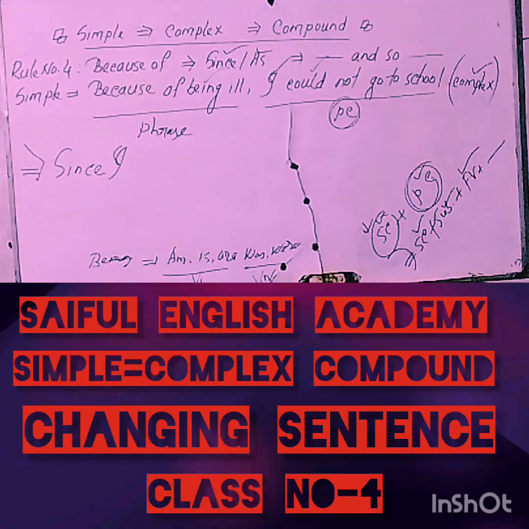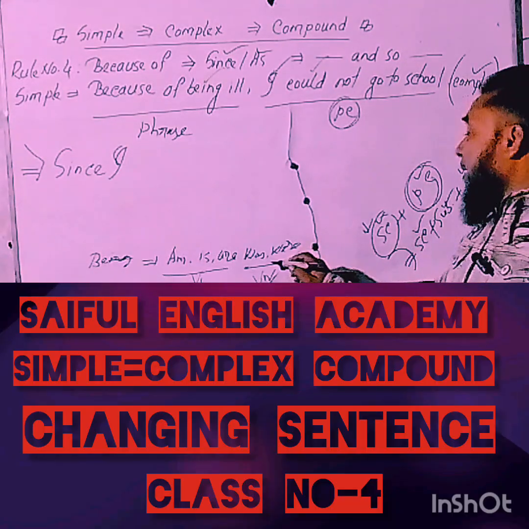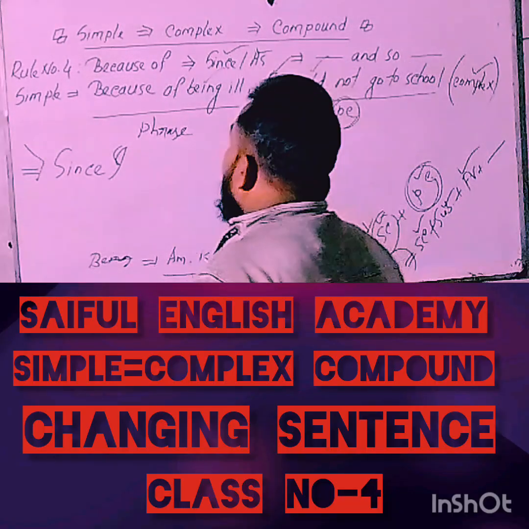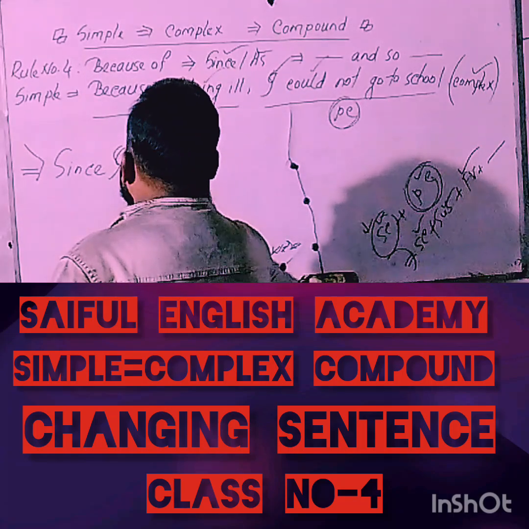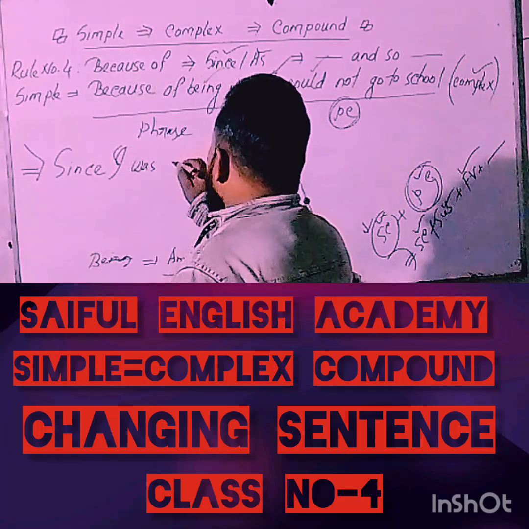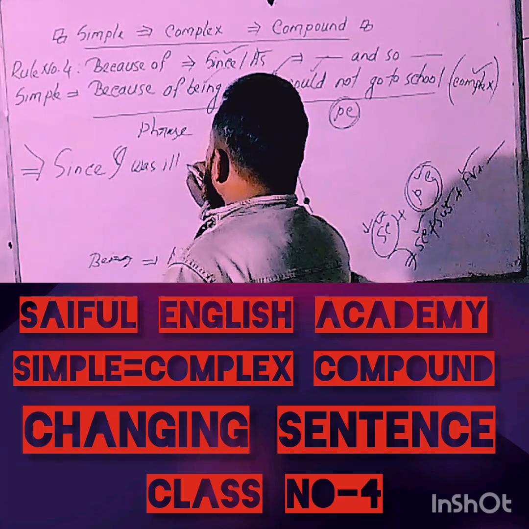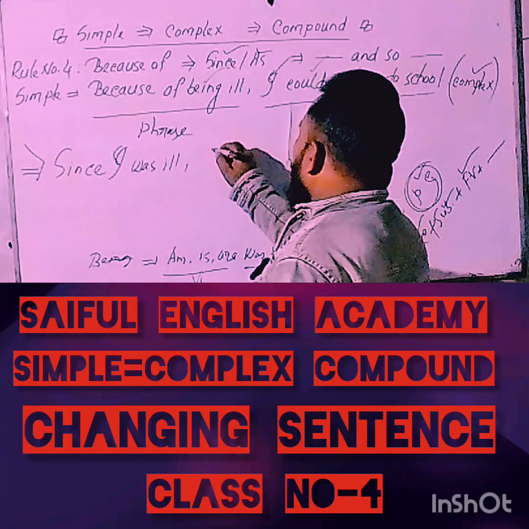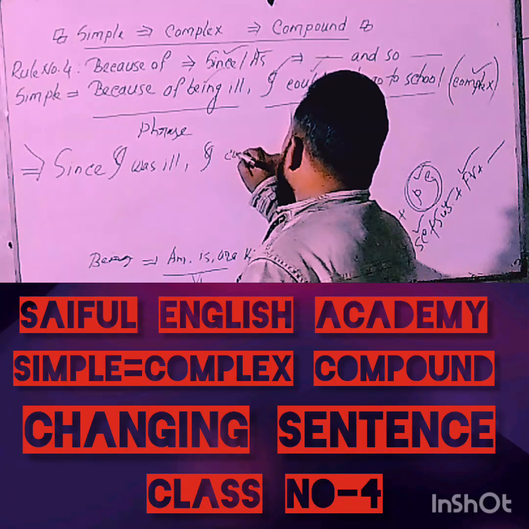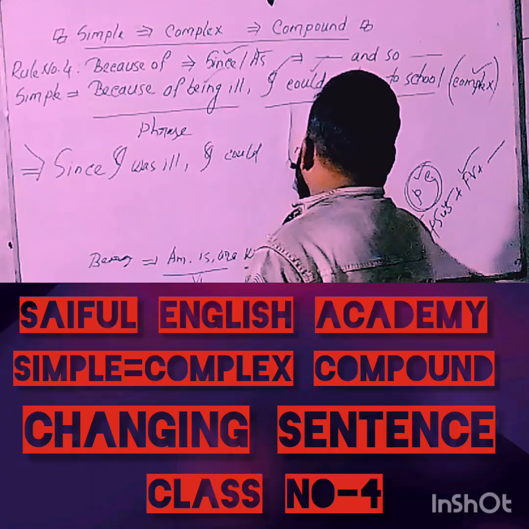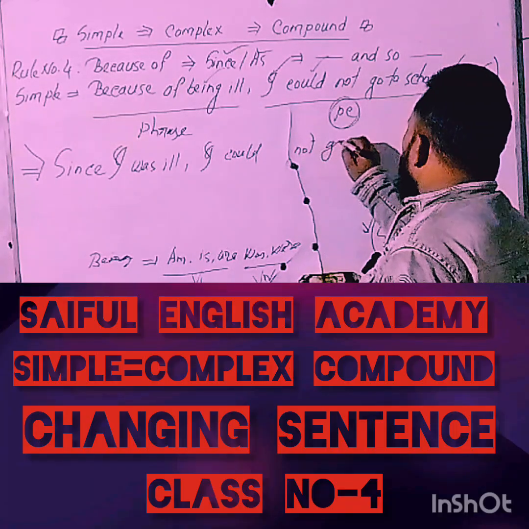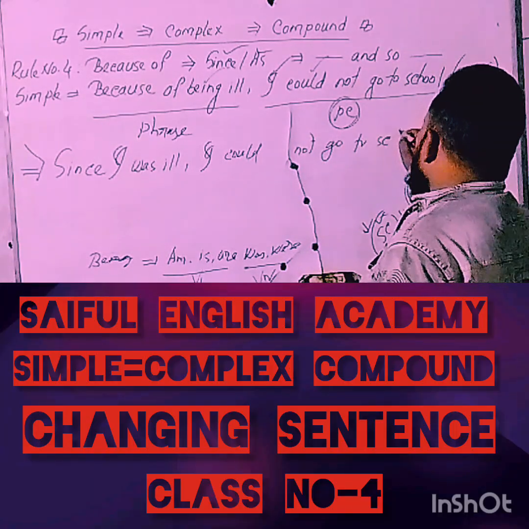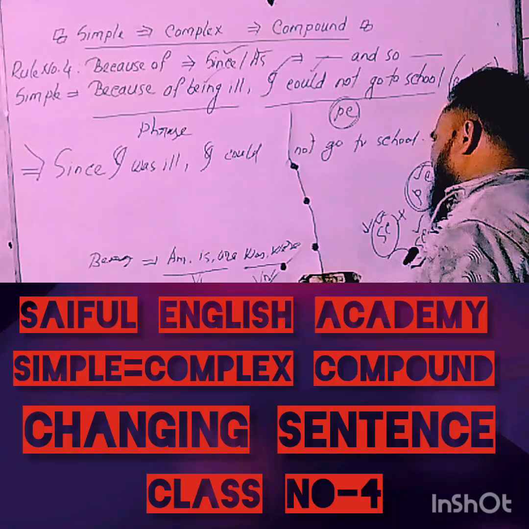Of course it is the V2 form, so in this case you have to use the V2 form, was. So write was, then the extension of this phrase, ill, comma, then write the principal clause: I could not go to school.